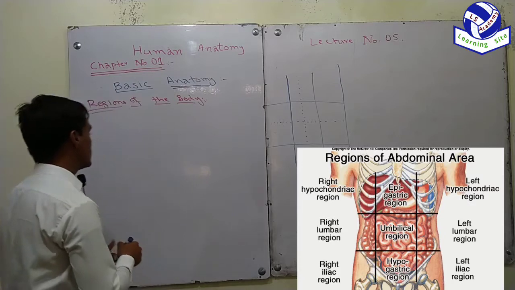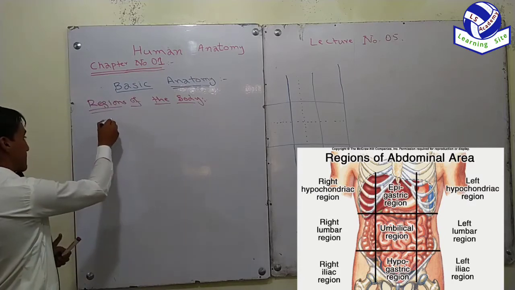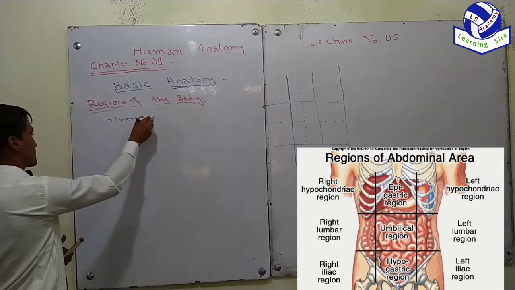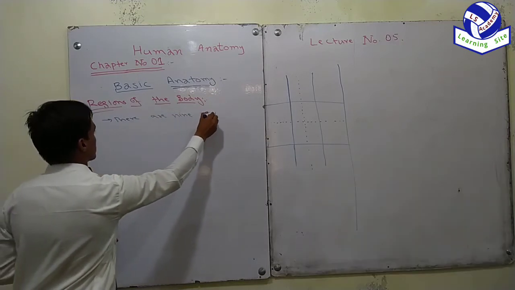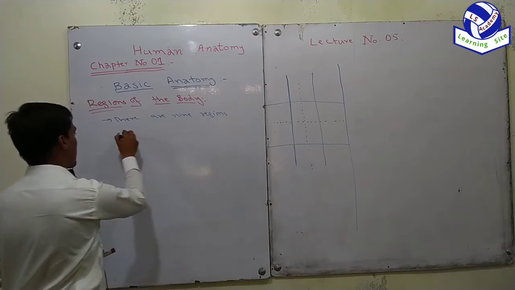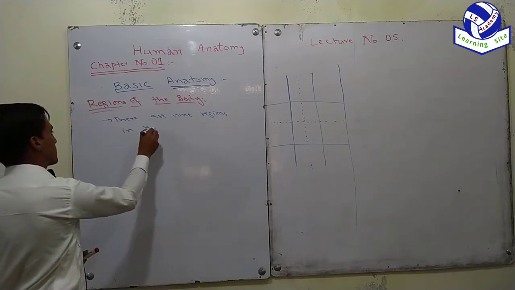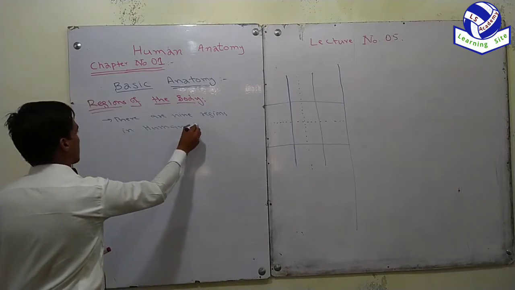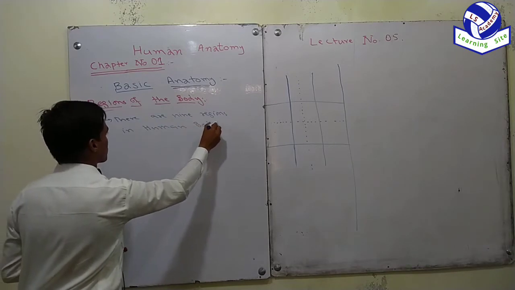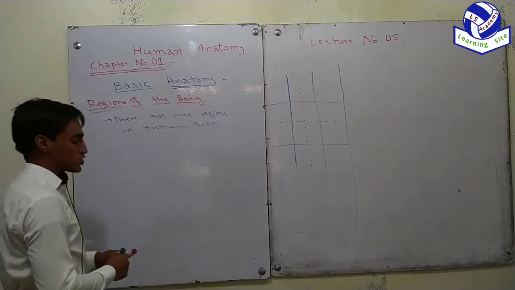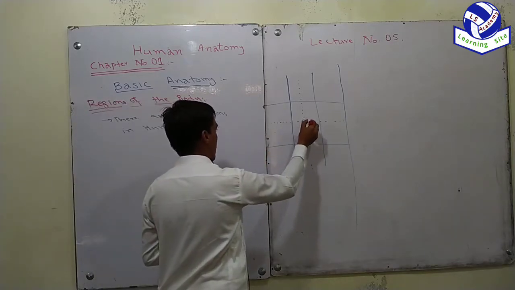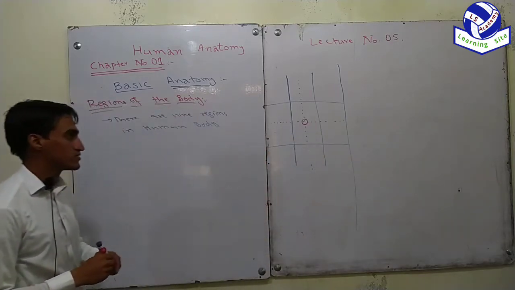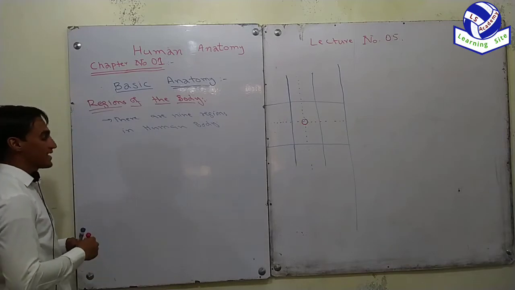So there are 9 regions in the human body. Let's start from the central one where the umbilicus is present. This region is called the umbilical region.